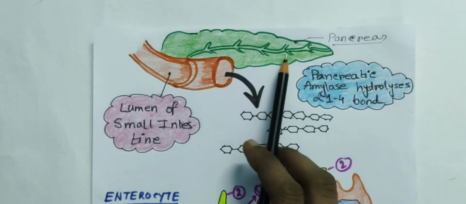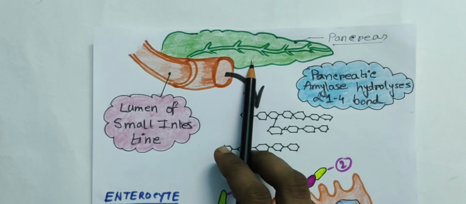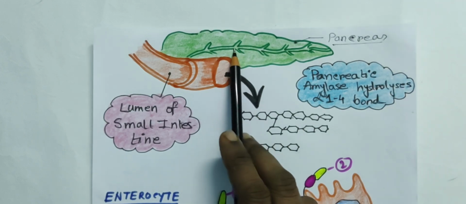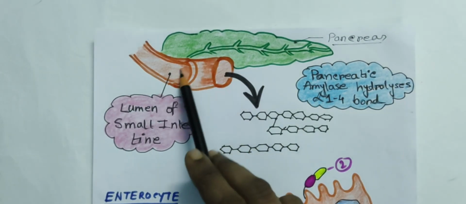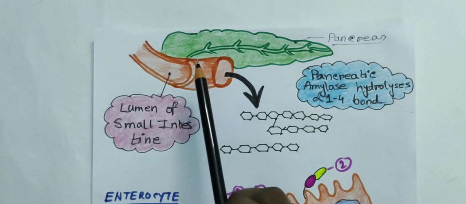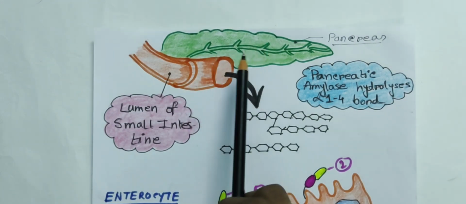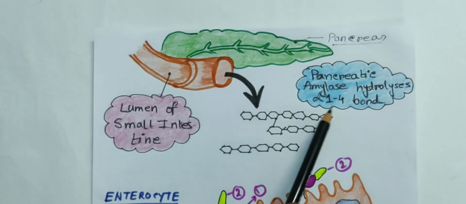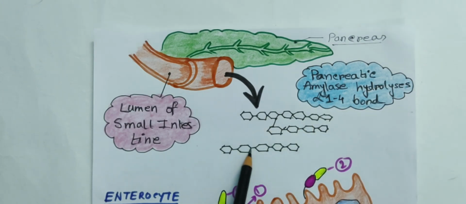From the pancreas, pancreatic amylase is secreted into the small intestine. And that pancreatic amylase again hydrolyzes the rest of the alpha 1,4 bonds.